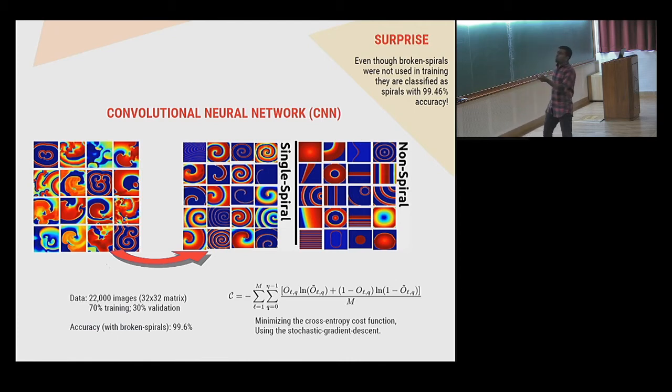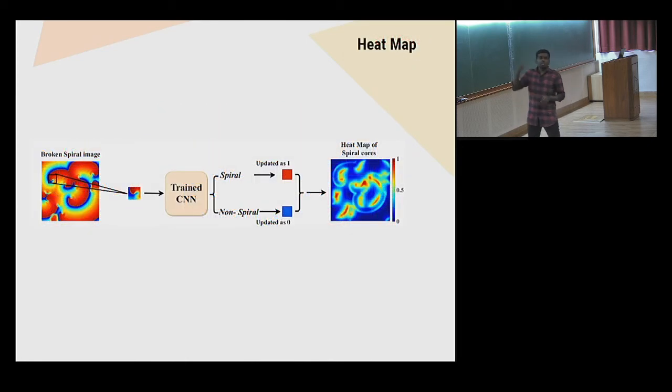And now what do we do? We have managed to detect the spiral. The next point is to locate the cores of these spirals. So how do you do that? Basically you take this huge image and scan through it. You pick out small blocks of the image and feed them to the network, which says either a spiral or not a spiral. Then you build something like a heat map. You scan through the image at different overlapping versions, or even with different sizes, you can zoom in and zoom out, and then generate this heat map.